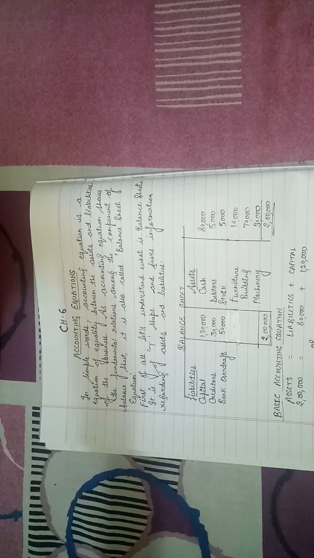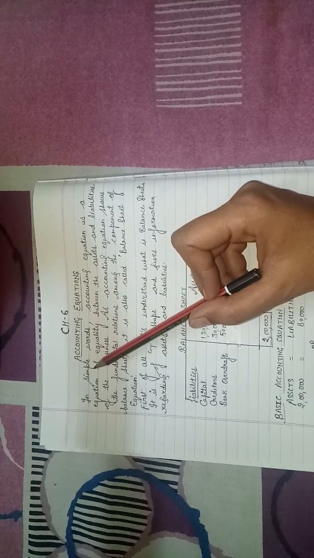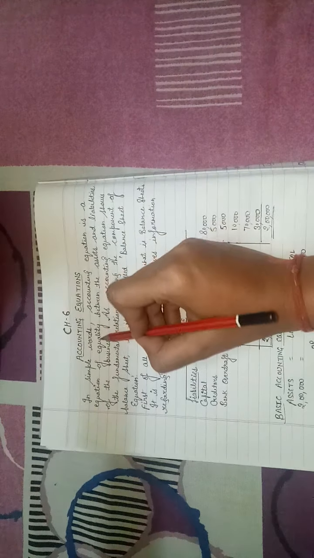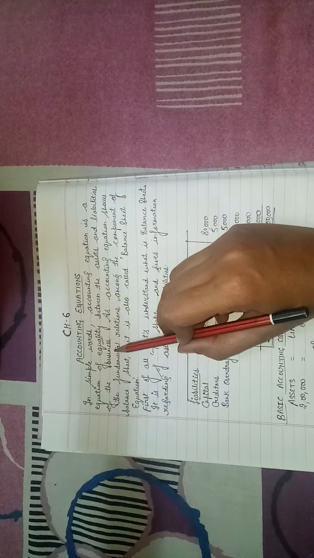As you all know, what is our basic accounting equation? Assets is equal to liability plus capital. So see what is accounting equation. In simple words, accounting equation is an equation of equality between the assets and liabilities of the business.